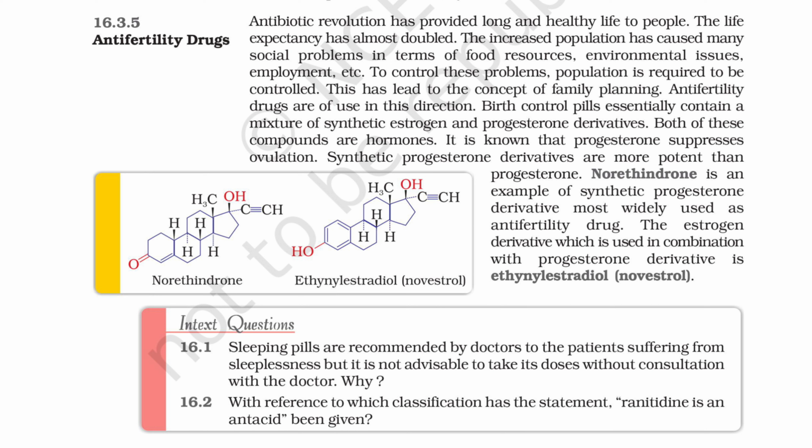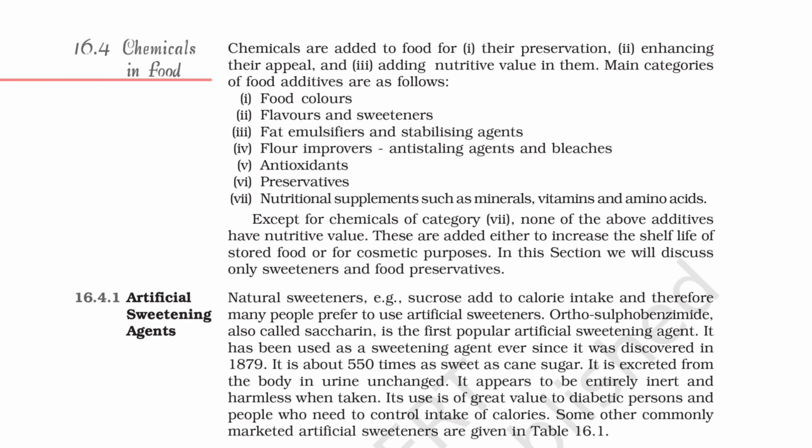Birth control pills essentially contain a mixture of synthetic estrogen and progesterone derivatives. Both of these compounds are hormones. It is known that progesterone suppresses ovulation. Synthetic progesterone derivatives are more potent than progesterone. Norethindrone is an example of synthetic progesterone derivative most widely used as anti-fertility drug. The estrogen derivative which is used in combination with progesterone derivative is ethinylestradiol, novestrol.